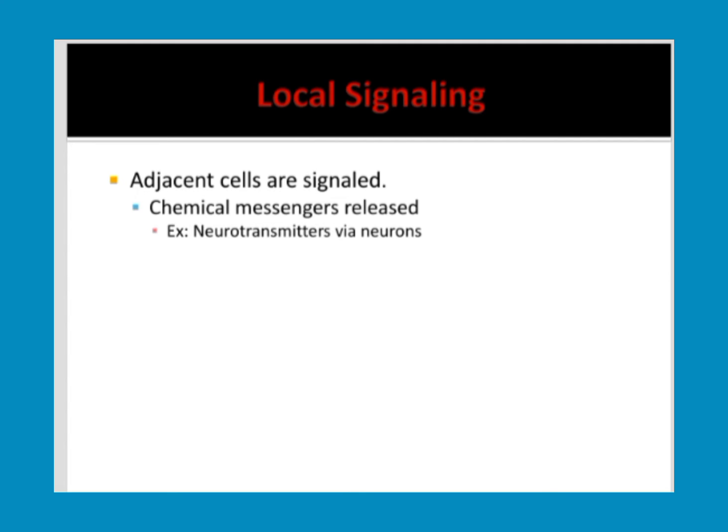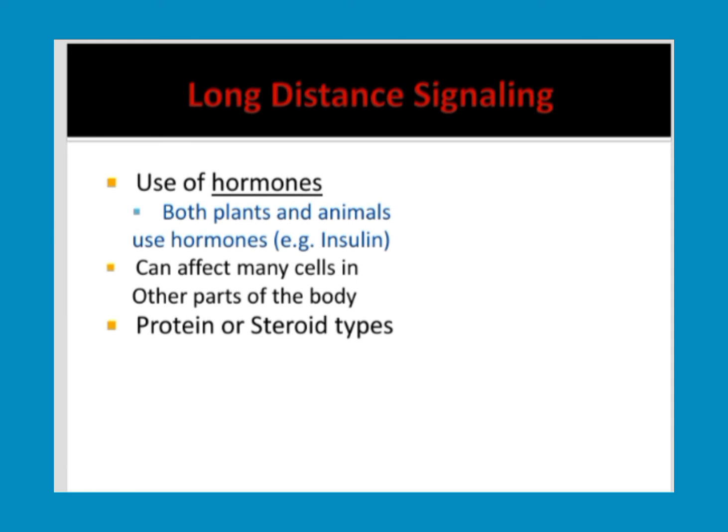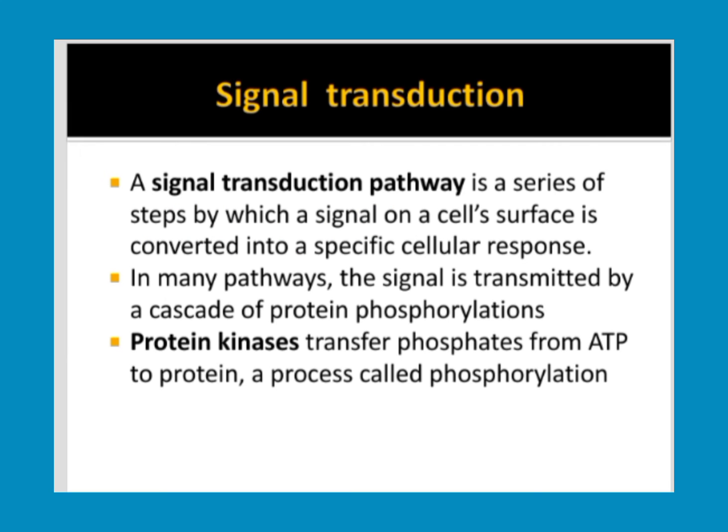Next, coming to the long distance signaling method. How does it take place? Through the bloodstream. They release hormones, which are released into the bloodstream. Both plants and animals use these hormones. For example, insulin is one of the hormones. These can affect many cells in other parts of the body. Proteins or steroid types of hormones are present. We will discuss the hormones in detail in the next video.